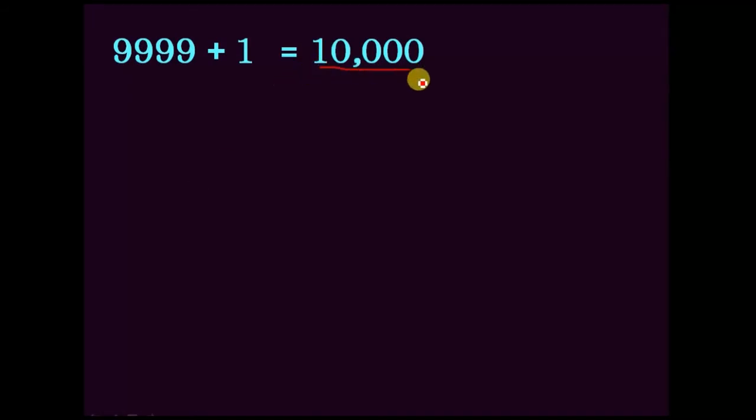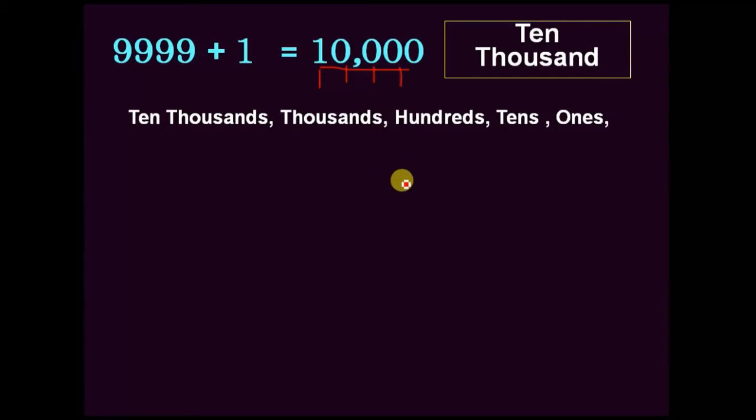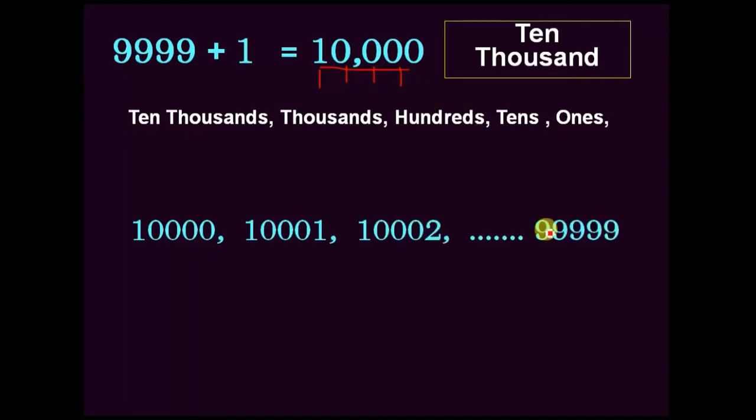It is a 5 digit number, and we are familiar with it; it is known as 10,000. In this, the 5 place values are ones, tens, hundreds, thousands and 10,000s. The completely right side place value is ones, the completely left side place value is 10,000s. Okay? These 5 digit place value numbers start from 10,000 and end with